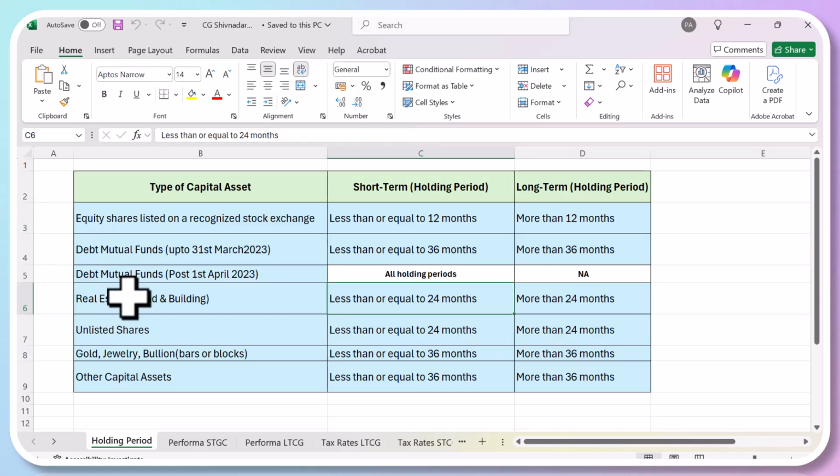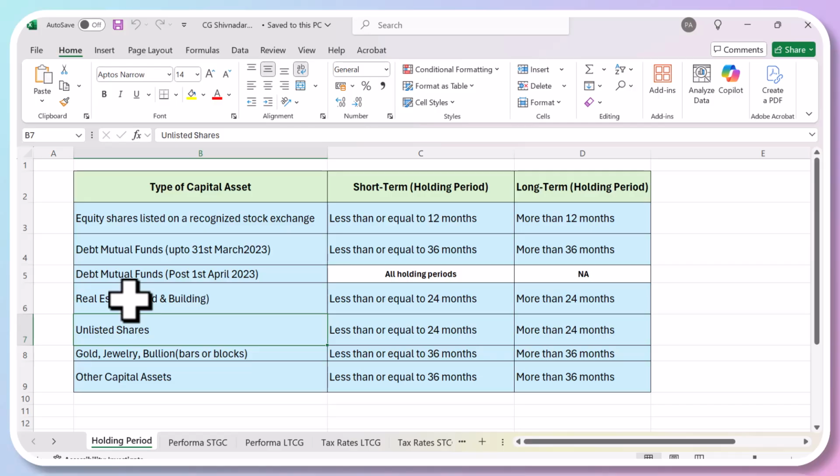Okay. So then we have real estate, land and building. If you are holding a building like a residential building, or a land, and you sell that land within 12 months, any profit arising from that sale of land is called short-term capital gain. If you sell it after 24 months, it's called long-term capital gain, or it can be either a gain or loss, whatever. Then unlisted shares.